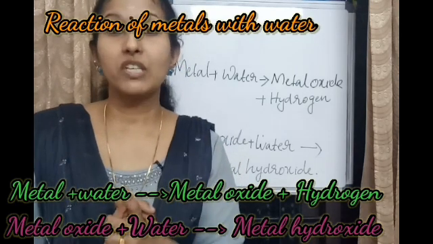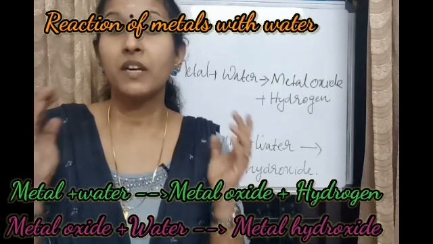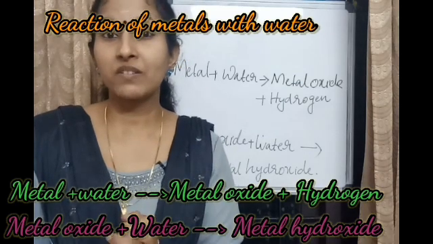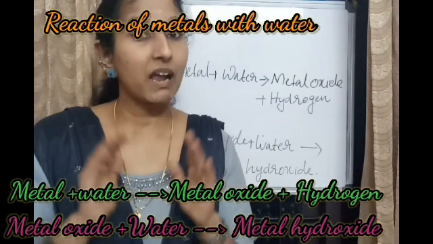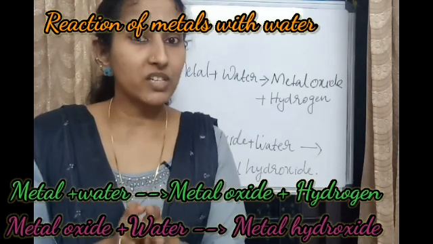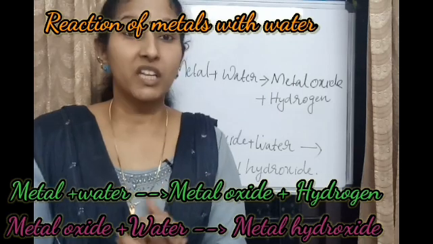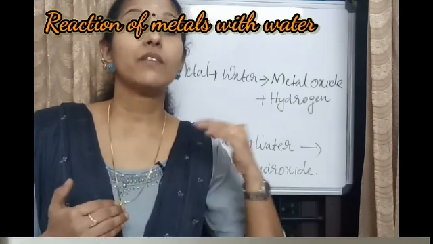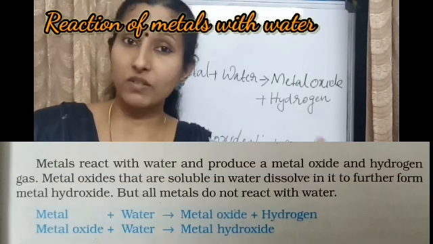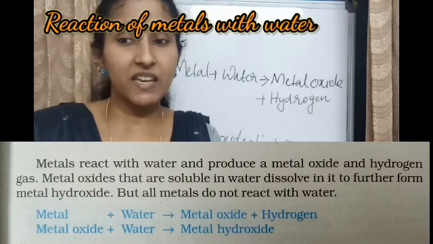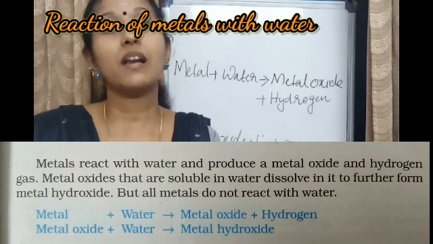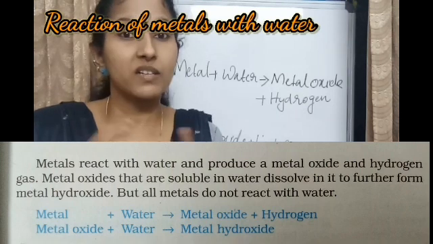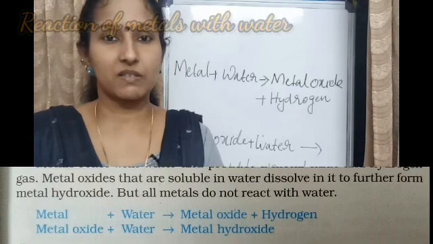So which product do we get from metal-water reactions? We get metal hydroxide, but the same reaction occurs in two steps: first metal oxide and hydrogen, then the metal oxide again reacts with water to form metal hydroxide. Now we can discuss some examples.